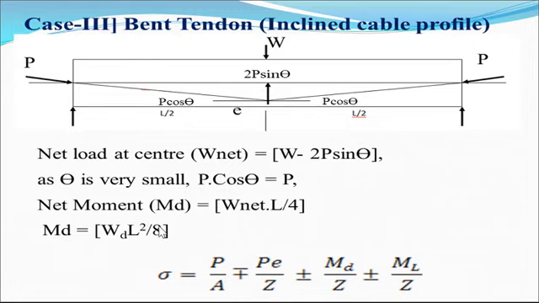So if the tendon is bent, again we can use the formula sigma is equal to P by A minus plus PE by Z due to eccentricity, of course at the center, plus minus MD by Z plus minus ML by Z. Now this is due to the bent tendon. What is the benefit of this? Here it is observed that the net bending moment is reduced because there is an application of this force from the downward side.